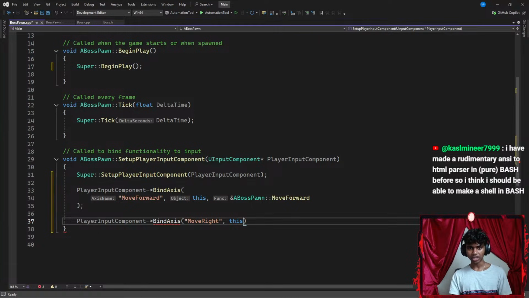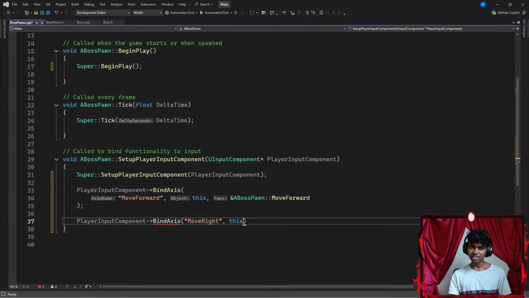I made a rudimentary ANSI to HTML converter in pure bash before. I think I should be able to make shell and bash. That sounds kind of cool.